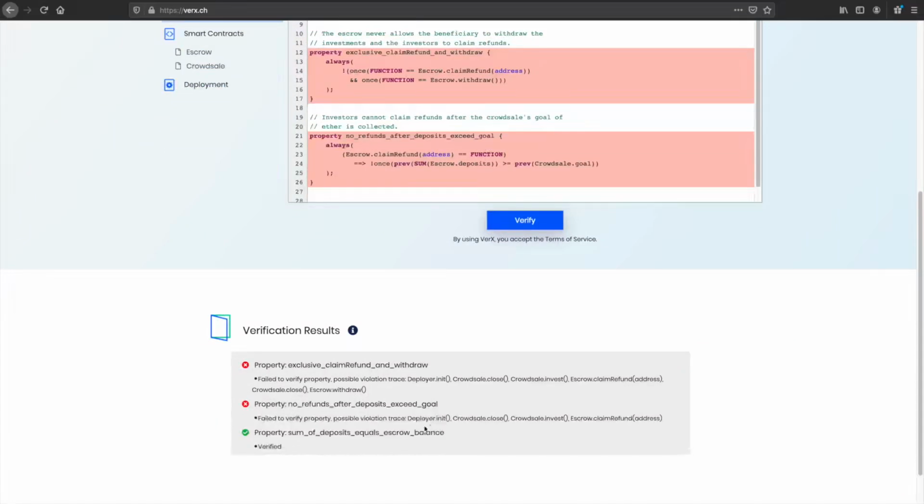initialization, crowdsale close function, crowdsale invest function, and a claim refunds function. So we see that this property actually doesn't hold, with this violation trace.